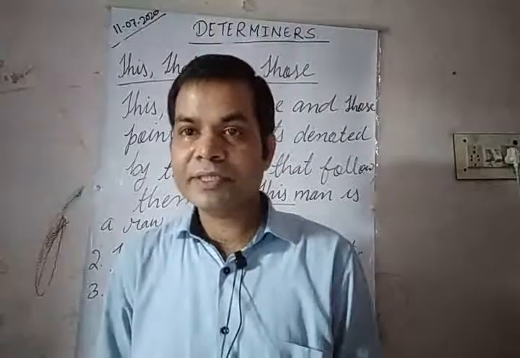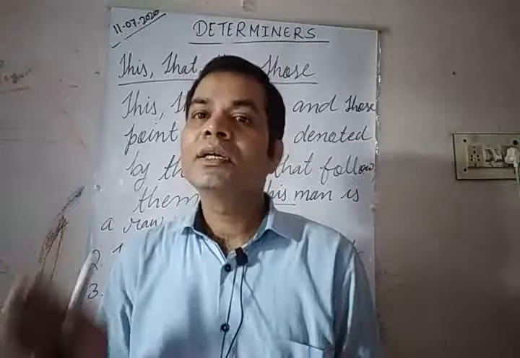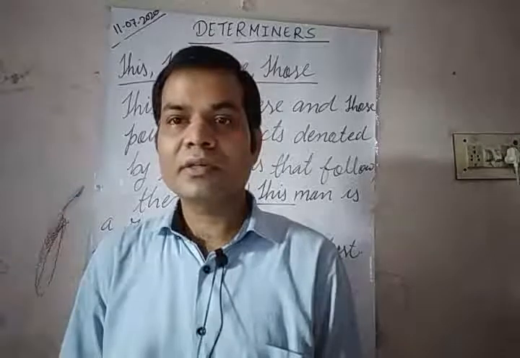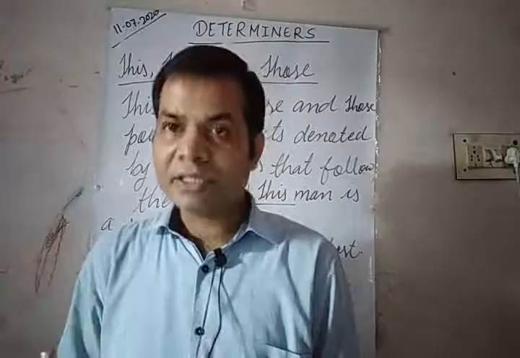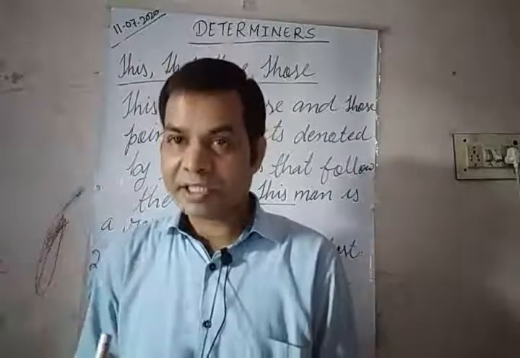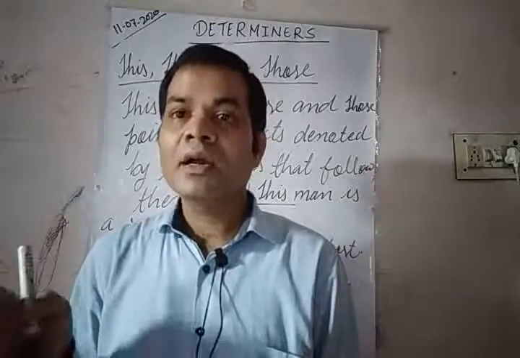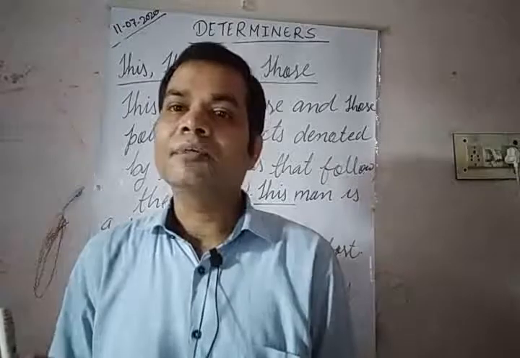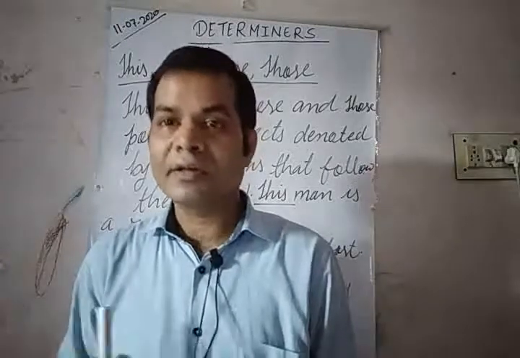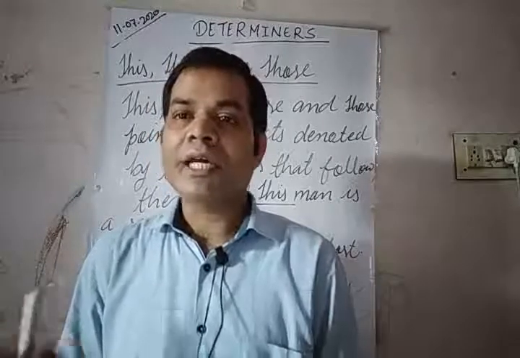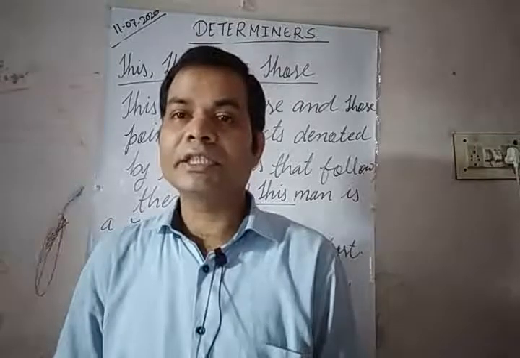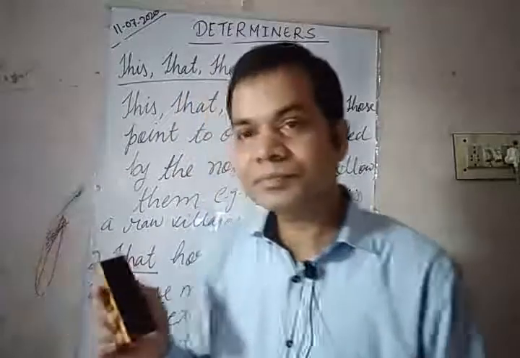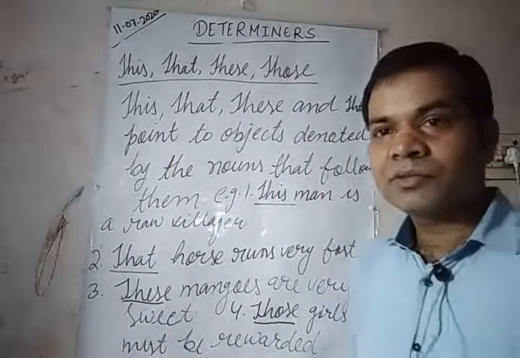Determiners are of 5 types: articles, a and the; demonstratives, this, that, these, those; possessive adjectives, sorry, not pronoun, possessive adjectives, my, your, his, her; numerals, 1, 2, 3, 4, they are cardinals; and indefinite pronouns, any, either, neither, much, several, less, etc. Okay, now let us go through the next one, possessive adjectives. Have you written it?